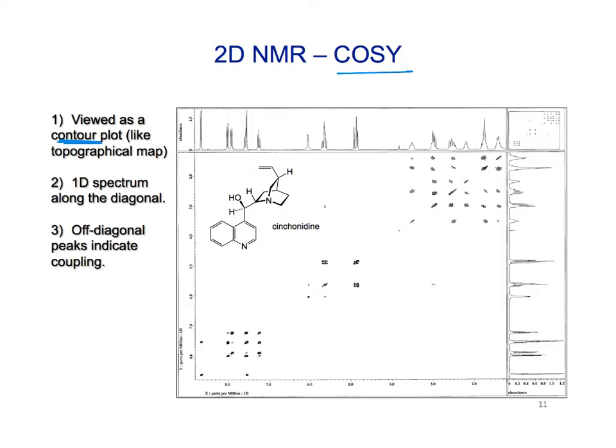The real one-dimensional spectrum in this experiment lies along the diagonal. So this is where the one-dimensional spectrum goes, along this diagonal. Everything that's off the diagonal shows us coupling between different protons. And the way that we observe the different couplings is to look for peaks that are symmetrically disposed across the diagonal. So let me show you.